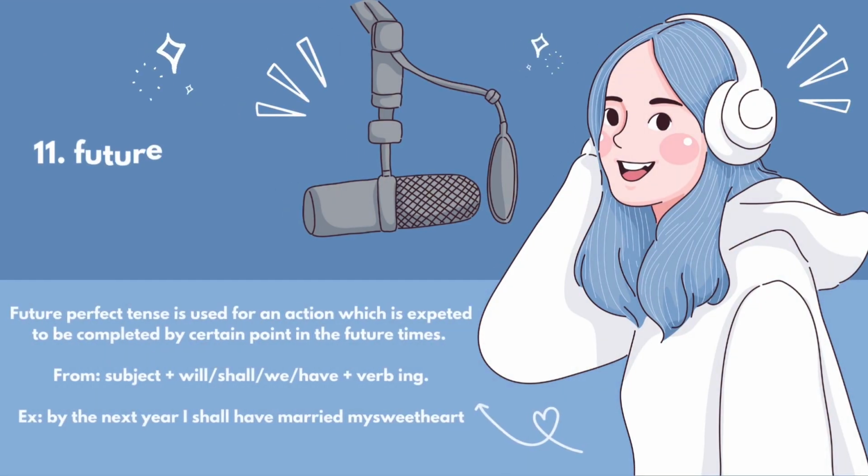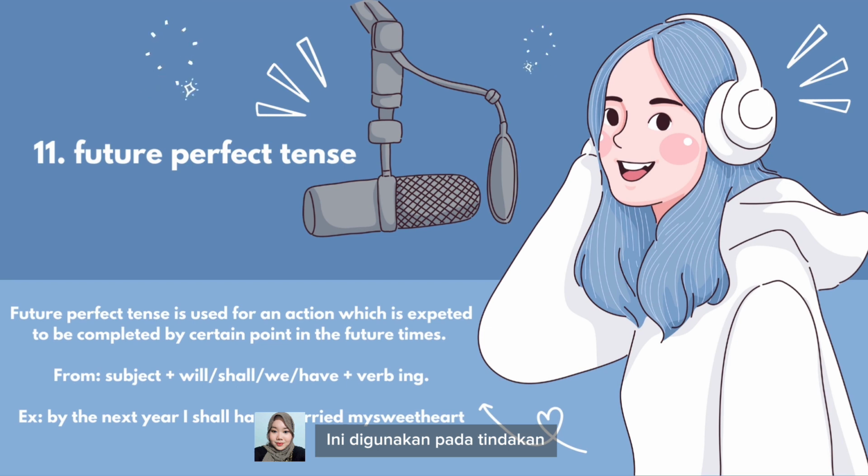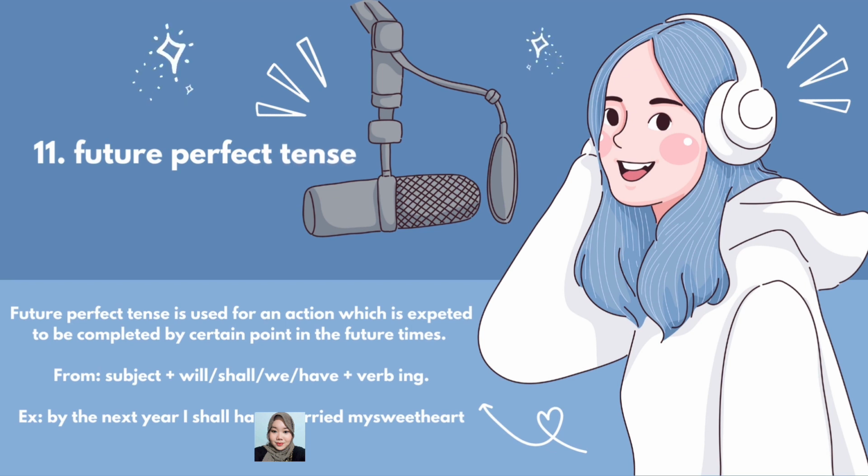Next, 11. Future perfect tense. Future perfect tense is a tense or verb form to express an event or state that is predicted to have happened, even finished, in the future. At the same time, it talks about an action that has not been completed or has not taken place at all. According to Grammarly, the future perfect tense can also be interpreted as a tense that talks about an action that will be completed between now and some point in the future.